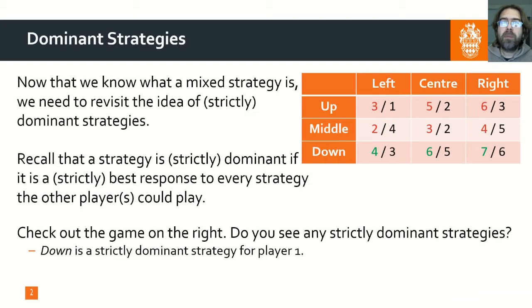As you can see from the payoff matrix, down is a strictly dominant strategy. If player 2 plays left, down gives player 1 a payoff of 4, which is higher than what player 1 could get by playing up or middle, and the same is true for center and right. Furthermore, right is a strictly dominant strategy for player 2. If player 1 plays up, player 2 can secure a payoff of 3 by playing right, which is higher than the outcome of playing left or center. And again, the same is true for middle and down.